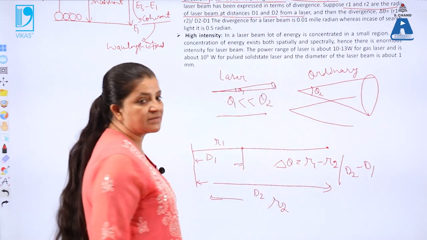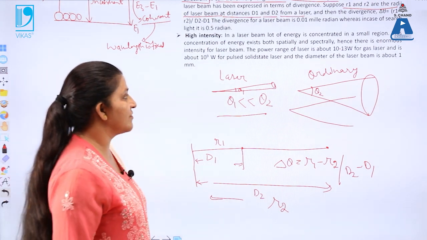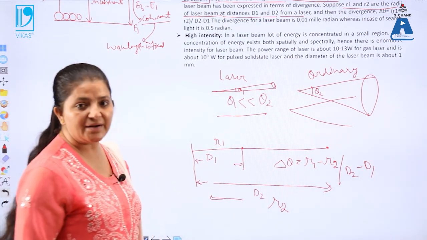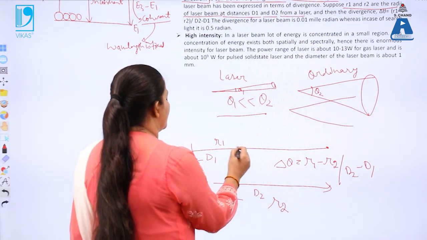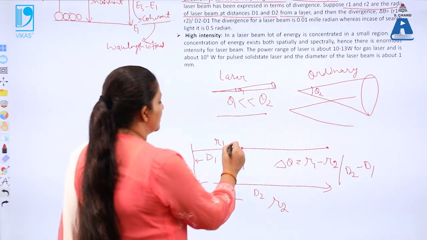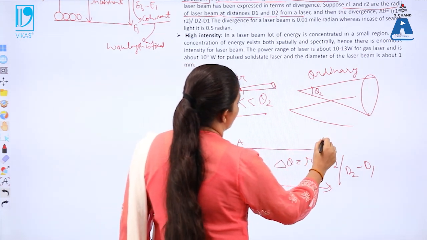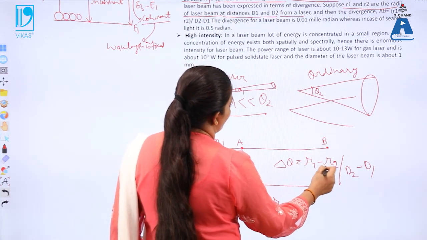So this is defined as the angle of divergence. You can say that this is point A and this is point B. So this is the radius at point A, and the radius at point B.